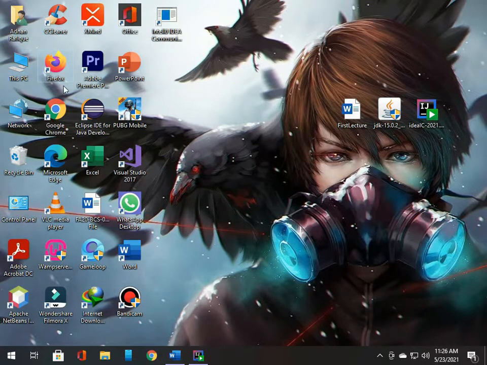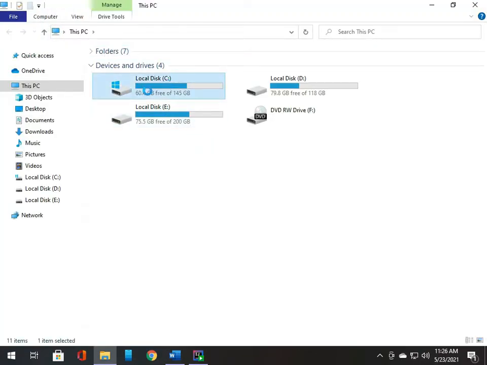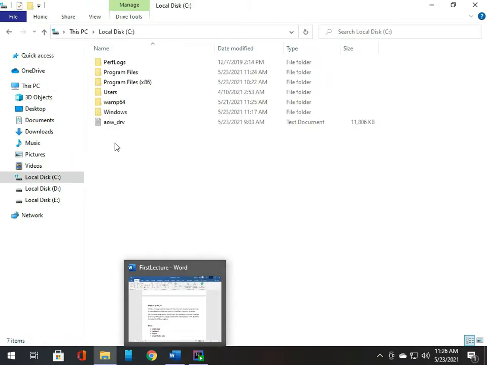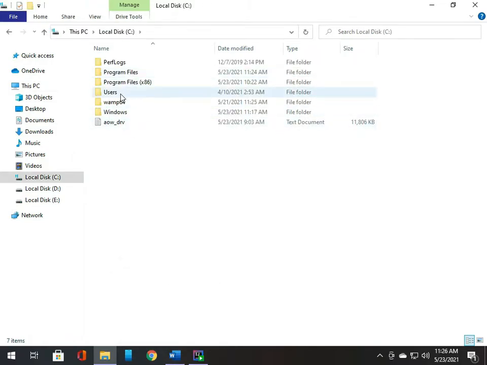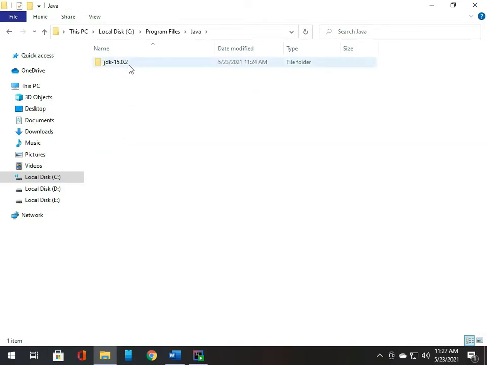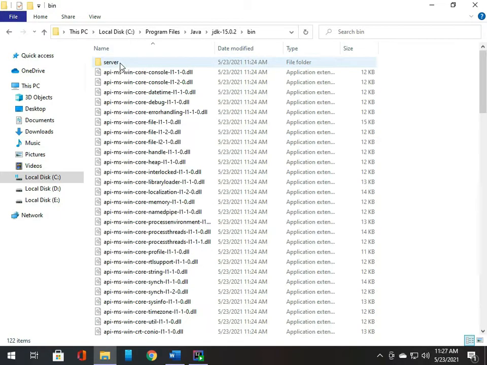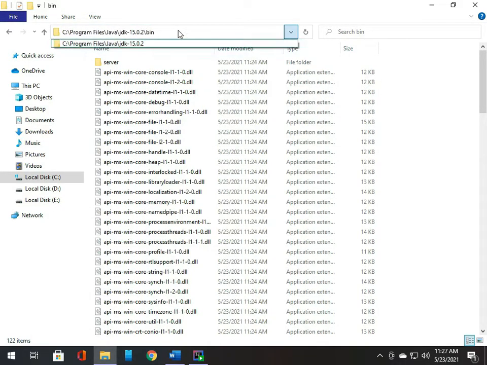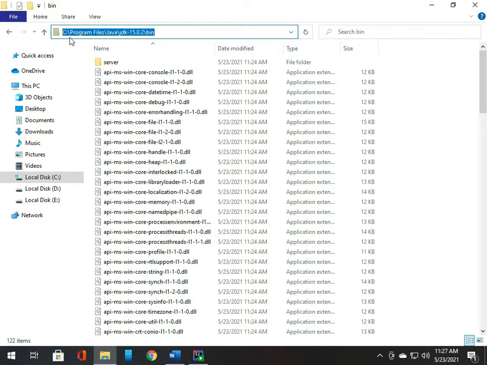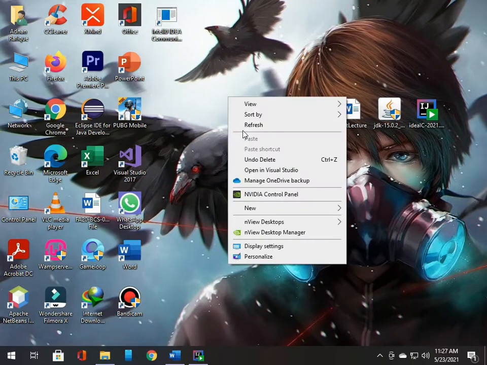You need to open your PC and then the C disk, and we will add the Java path to our system environment variables. Go to Program Files and then Java. As we have downloaded and installed version 15.0.2, it is in this folder. Open this bin folder and copy the path. Copy this path and go back to your home screen.